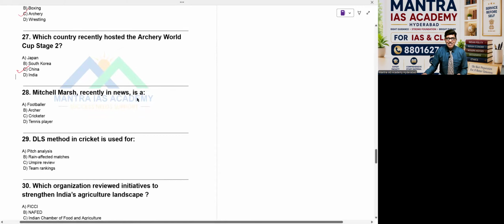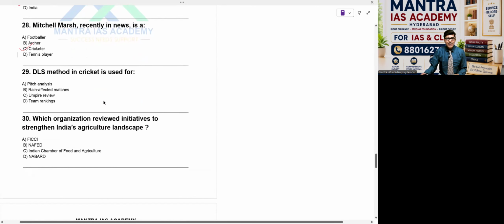Mitchell Marsh, recently in news, belongs to which sport? Option A, footballer, B, archer, C, cricketer. Yes, he belongs to cricket, so the option is C, cricketer. DLS method in cricket is used for option A, pitch analysis, or rain affected matches. Yes, this is the option, beta. 29th is B, rain affected matches.